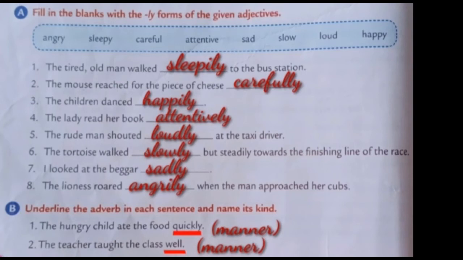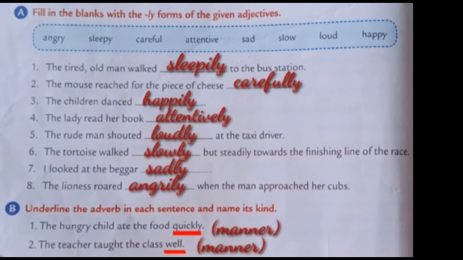Adverb. Third one: the children danced happily. Here, adjective happy changed to happily. Adverb. Fourth one: the lady read her book attentively. Here, adjective attentive changed to attentively.